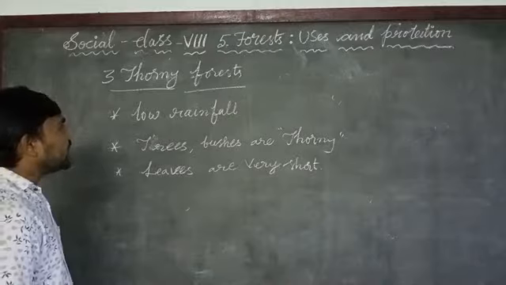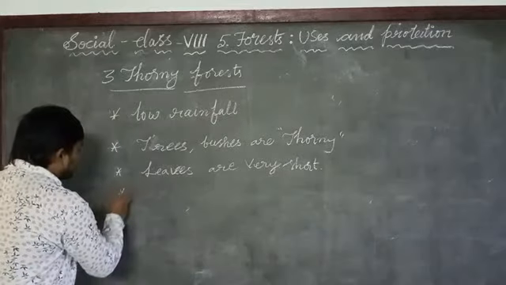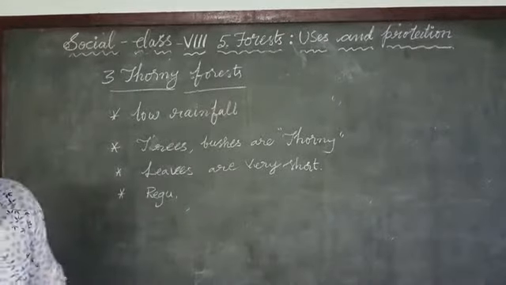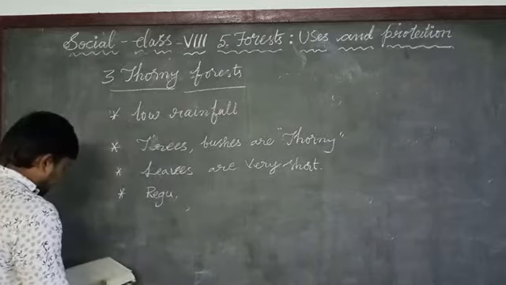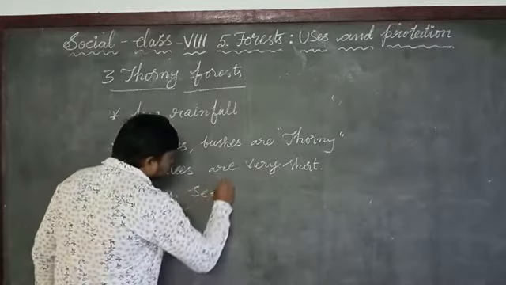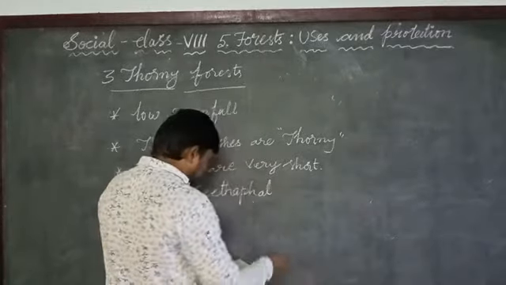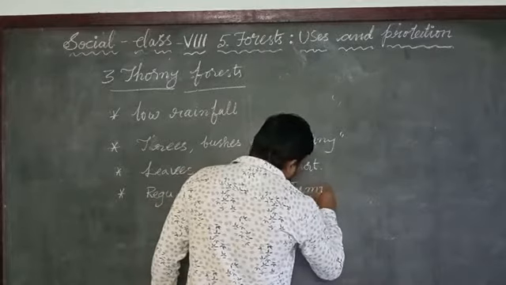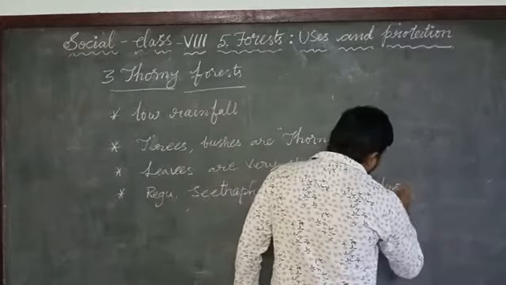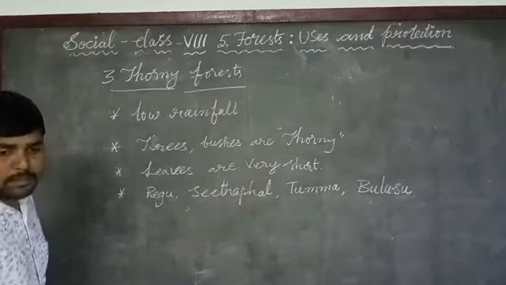Okay. The different types of trees that are growing in these thorny forests are Regu, Sitafal, Tumma, Bulsu, okay, Neem.